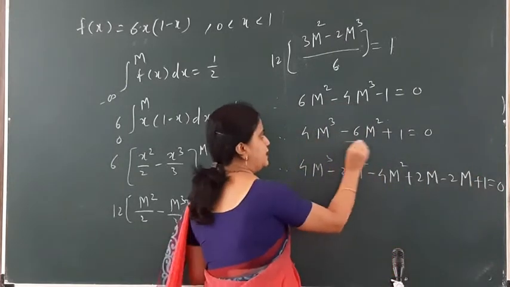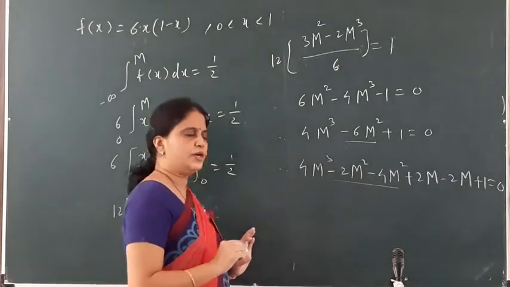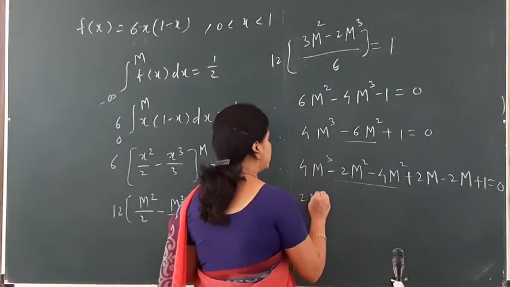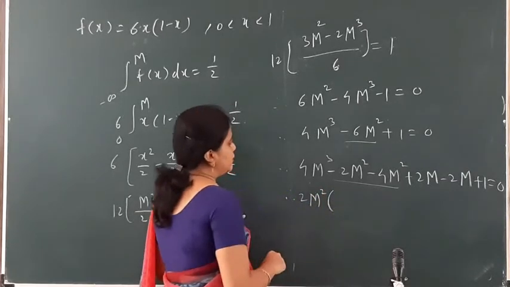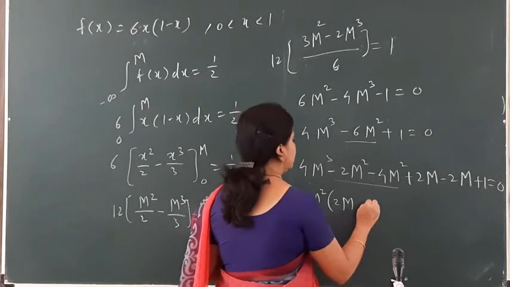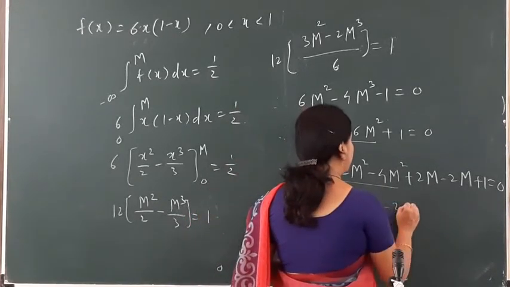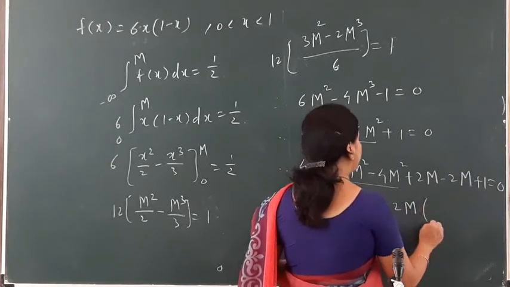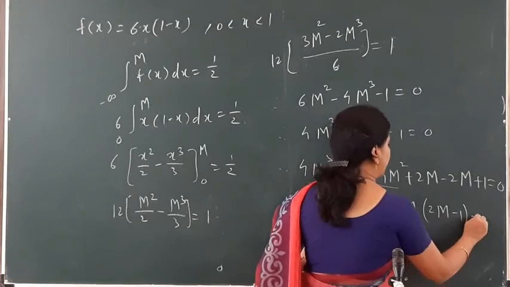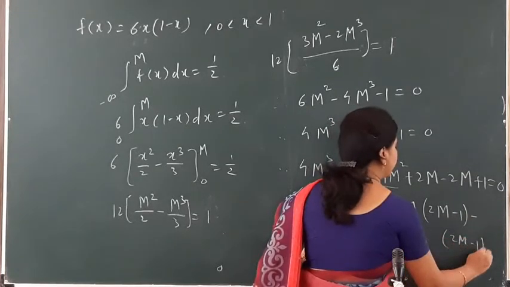From this I have 2m minus 1 common as 2m square. From the rest, minus 2m is common, then I have 2m minus 1, and if I take common minus 1, then it is 2m minus 1 is equal to 0.